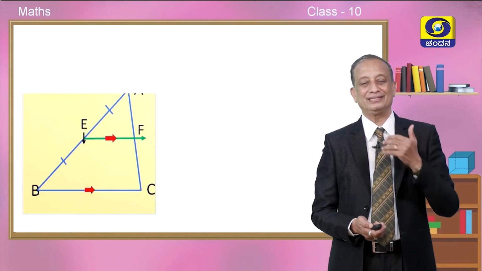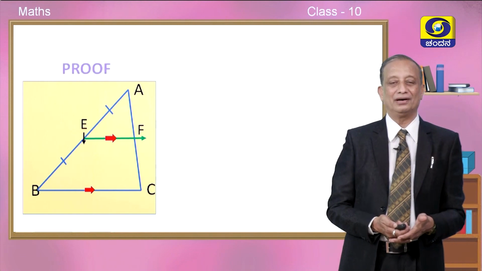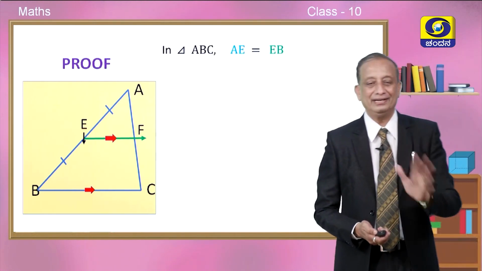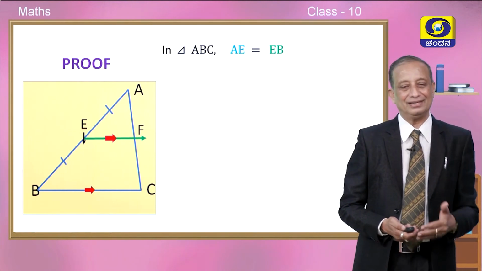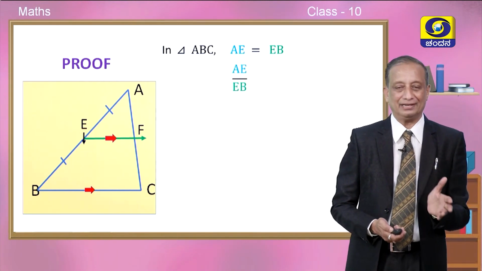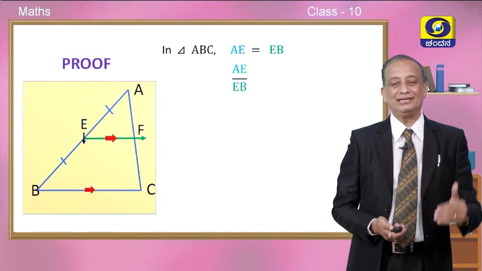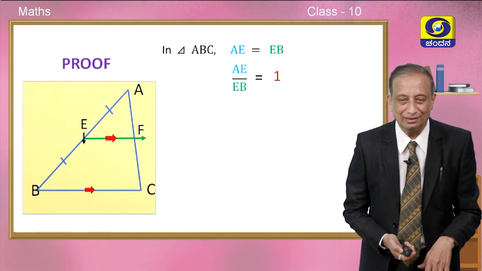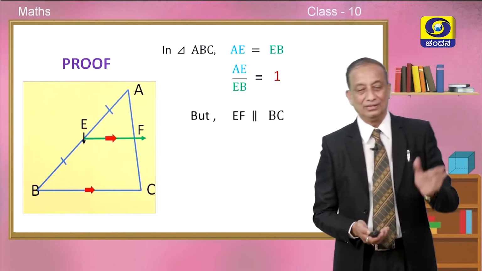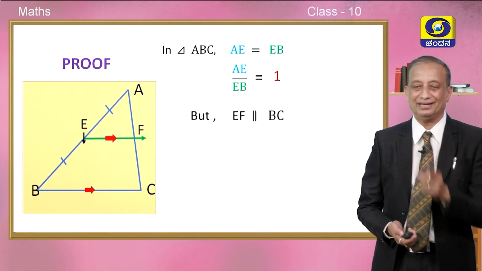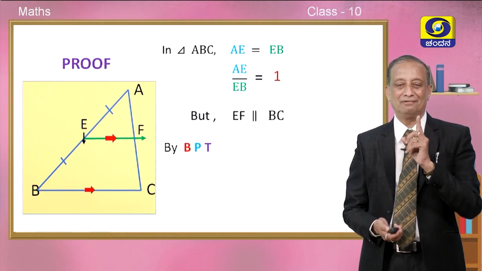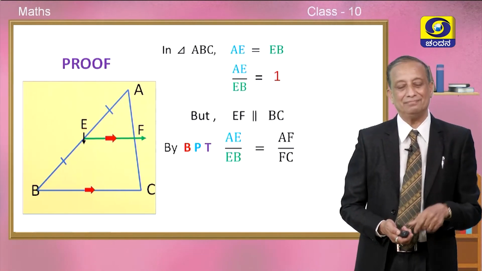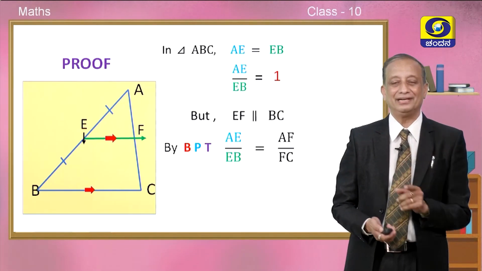Okay. So, here is the same figure coming up to you on your monitor screen. So, look at the very cute proof. In triangle ABC, we have AE is equal to EB. It is because of data, and AE by EB has to be equal to 1 in such a case, because they are equal by data only. Now, since EF is parallel to BC, by BPT we can say that AE divided by EB is equal to AF divided by FC.